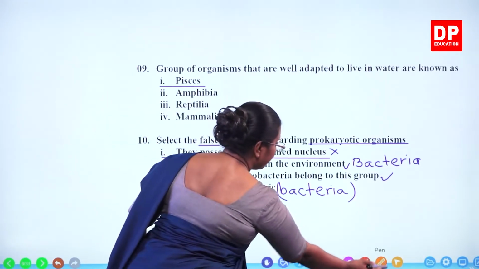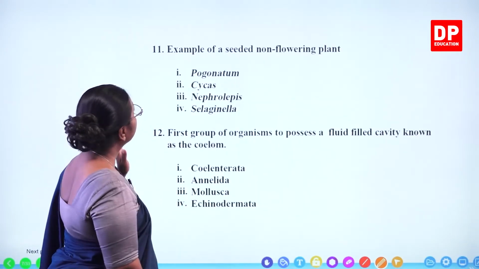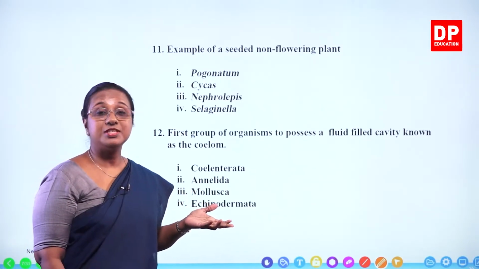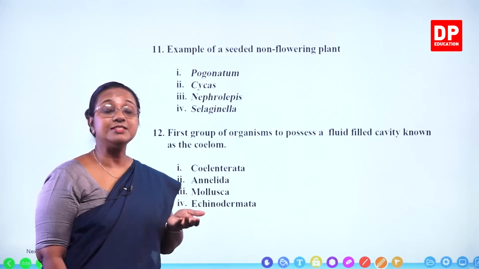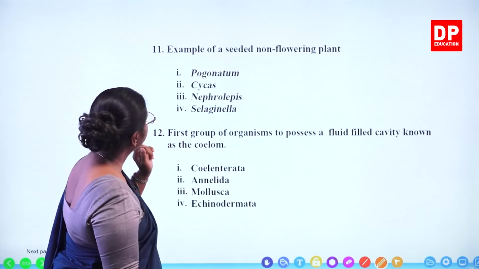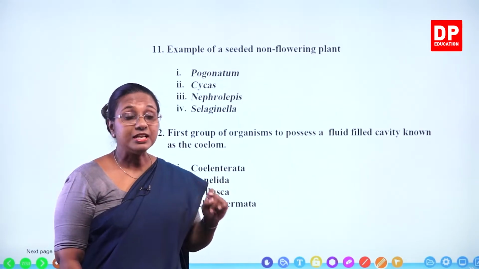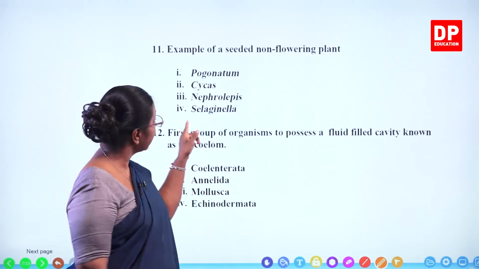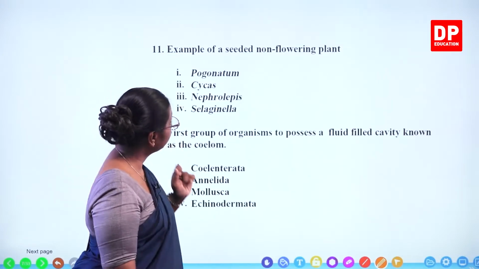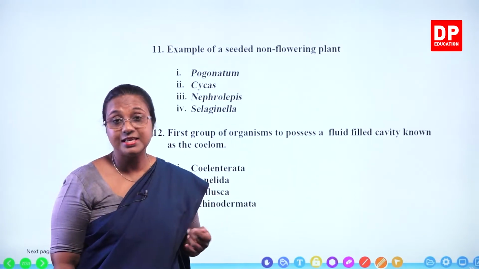With that, students, I will move on to the next question. So the question number 11, example of a seeded non-flowering plant. You all know the examples of seeded non-flowering plants, or non-flowering seeded plants. That is Cycas and Pinus. If you look at the plants, Pogonatum is a non-flowering seedless plant. Cycas, yes, non-flowering seeded plant or seed plant. Nephrolepis again is a seedless plant and Selaginella again a seedless plant.